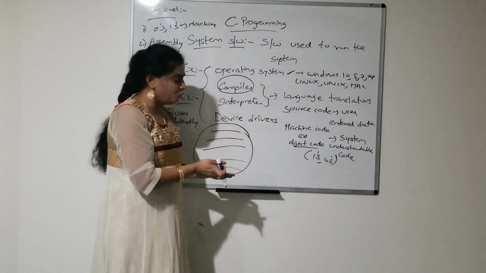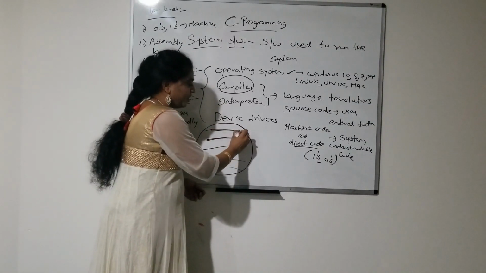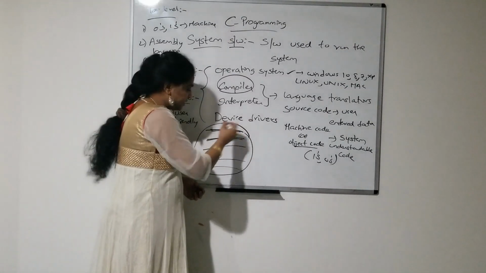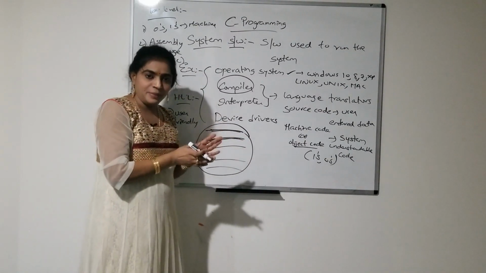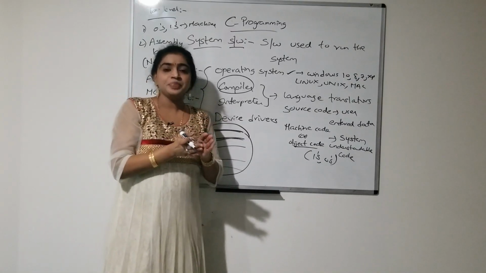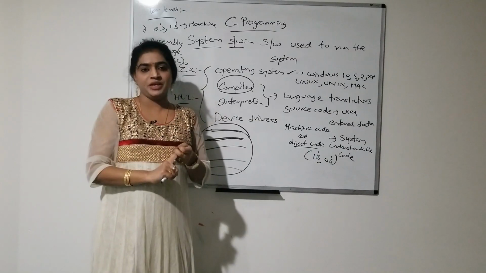The interpreter, however, will do step by step execution. First it converts the first step to object code, and then it comes to the second step. So in interpreted programs, both compilation and execution are done simultaneously.